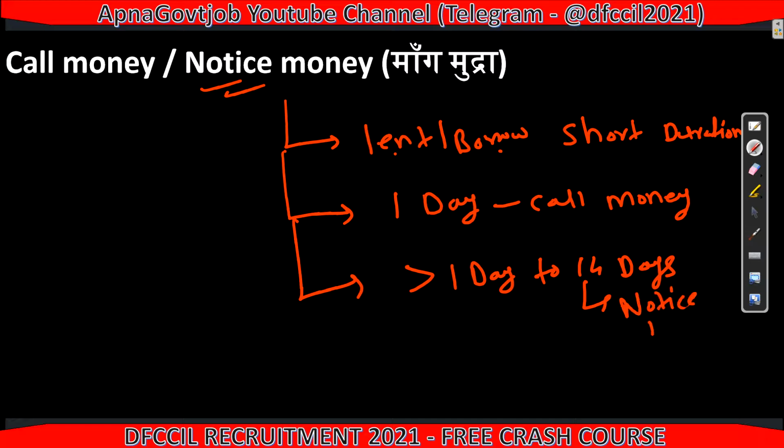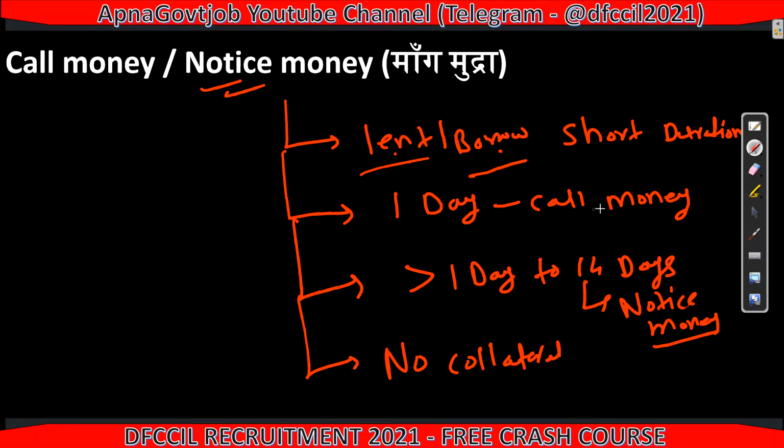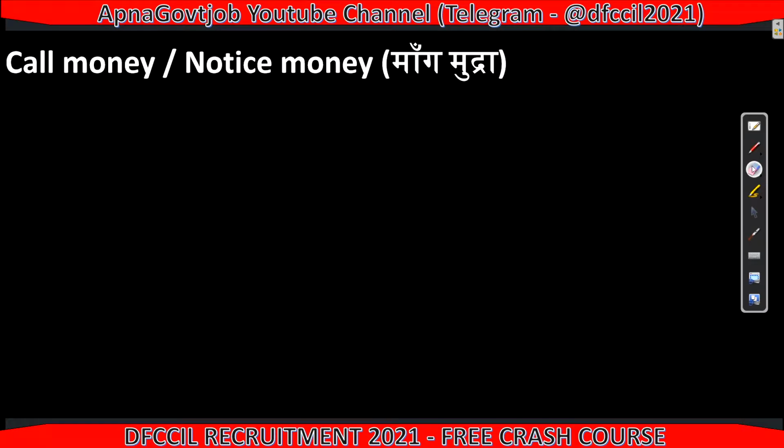So this is a very important definition, they will ask you. Just remember the difference between those. Here there is no collateral security; without collateral you can lend or borrow. And the interest rate you get after maturity depends on the market, on the demand and supply in the market. Based on that you get the interest rate. So it is similar to the stock market. These are the important points related to call money and notice money, which is your first instrument.